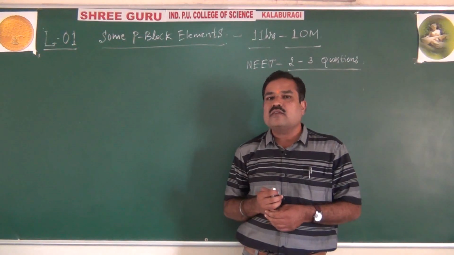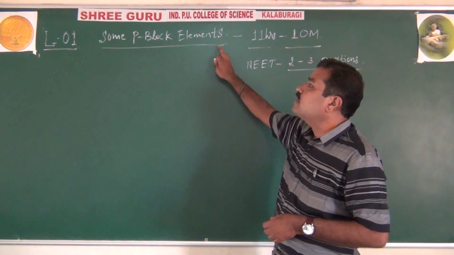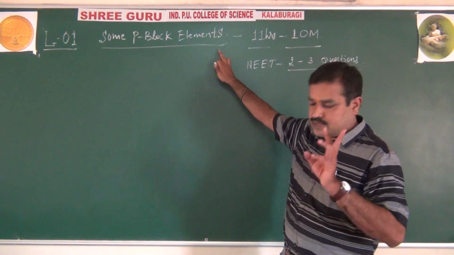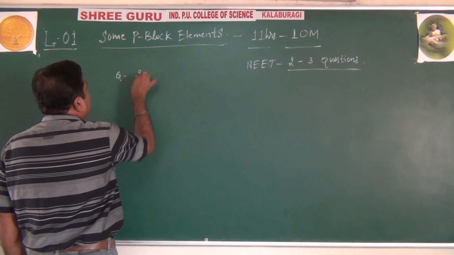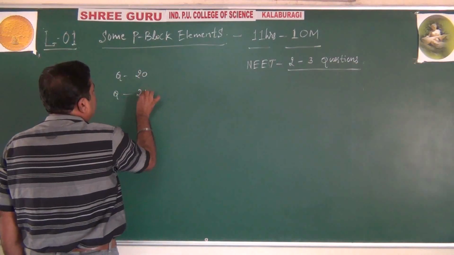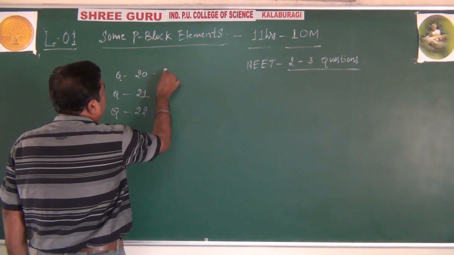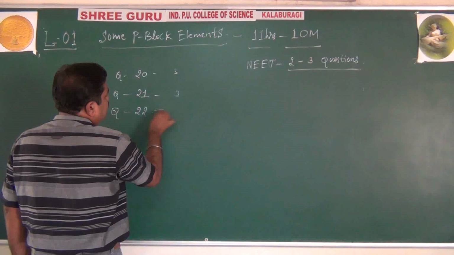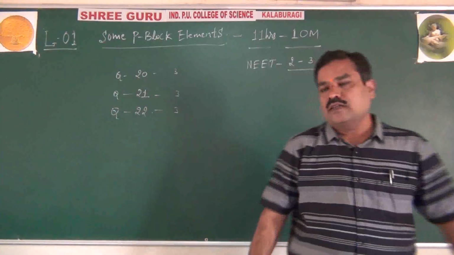It is basically the inorganic part, and in that inorganic part, P-block element questions will be asked: question number 20, 21 and 22, each carrying 3 marks. That is part C.